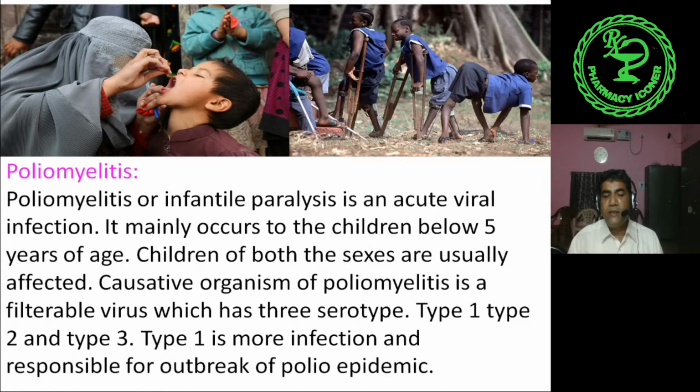The causative organism of poliomyelitis is a filterable virus which has 3 serotypes: type 1, type 2 and type 3. Type 1 is more infectious than other types of polioviruses.